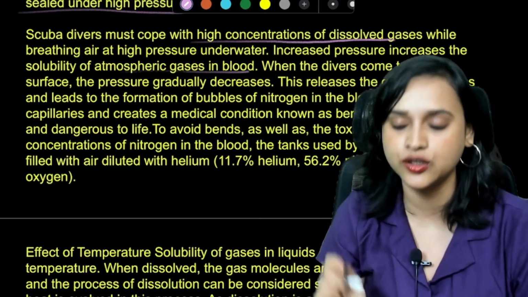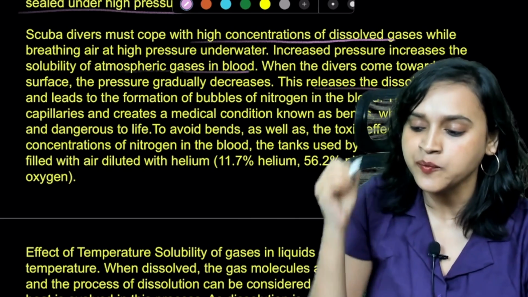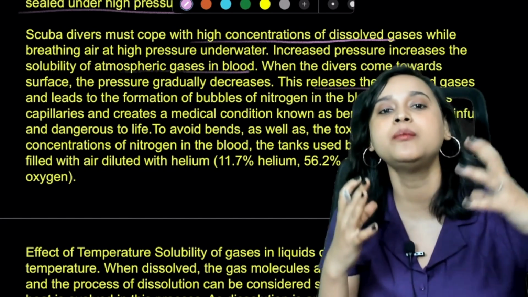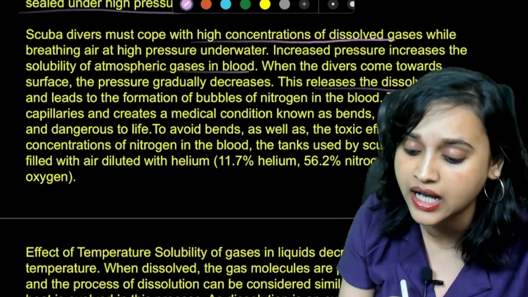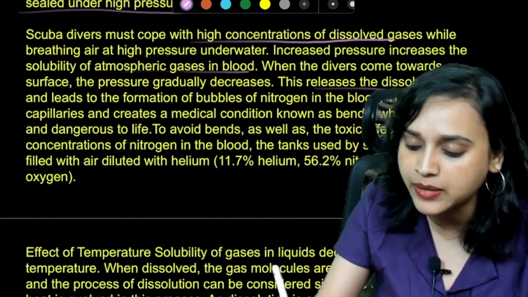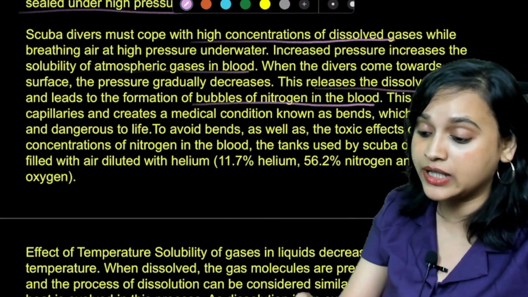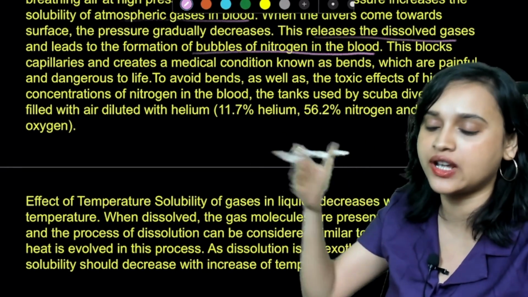Is that right? Absolutely. So this releases the dissolved gases and leads to the formation of bubbles of nitrogen in the blood. Yes, because the solubility has increased so much, it leads to the formation of bubbles of nitrogen in the blood. Please read this very carefully because this comes in the examination way too many times. It gets repeated almost every year.